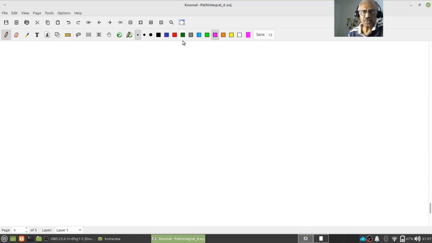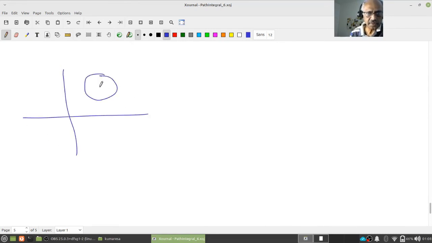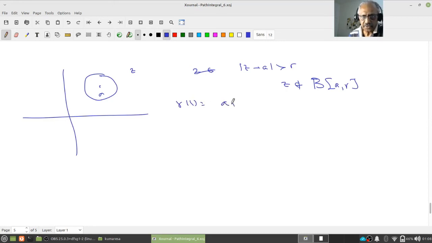So last one, I will stop with that. What is the last question? Suppose I have the same thing, a path with center a, and suppose my z is outside, that is mod z minus a is strictly greater than r. See, z on the circle gamma I cannot accept, right? So gamma t is as usual a plus r e power I t. If z is there, so this is my gamma.